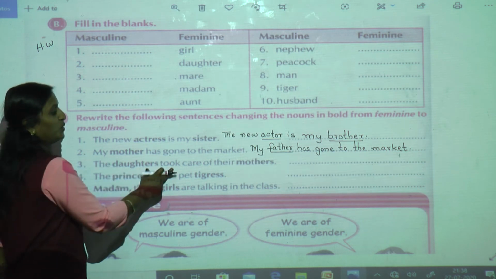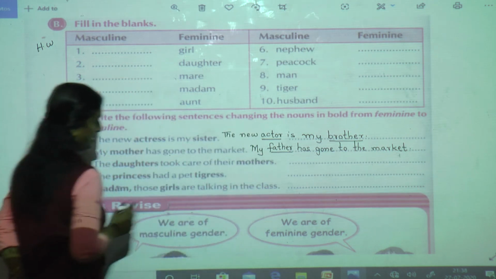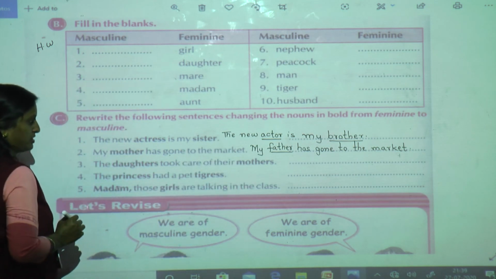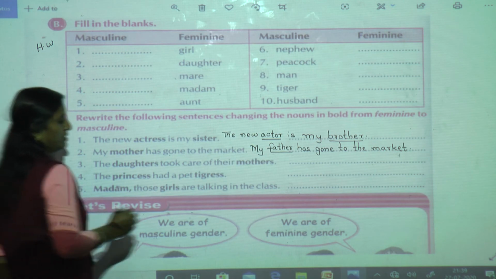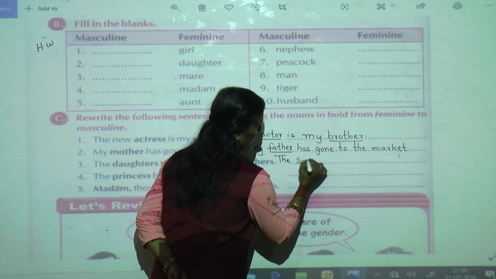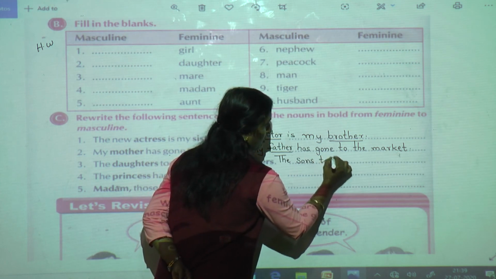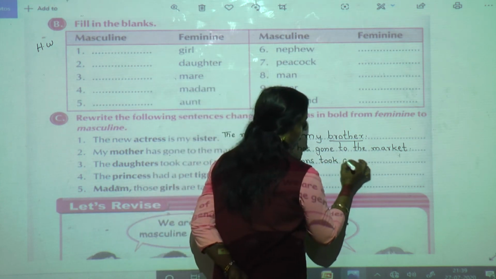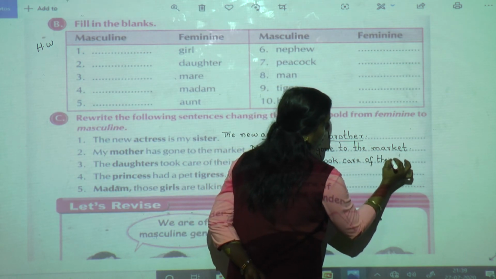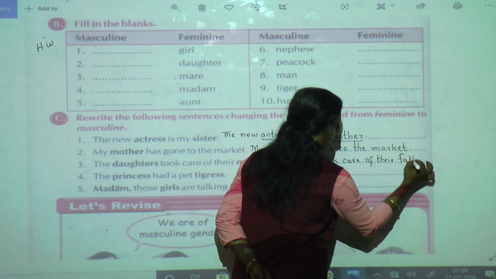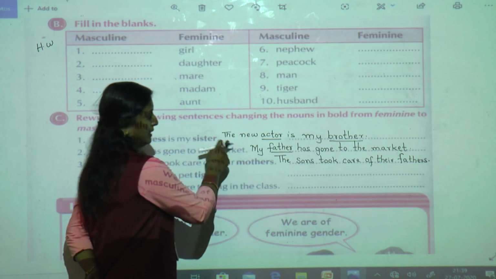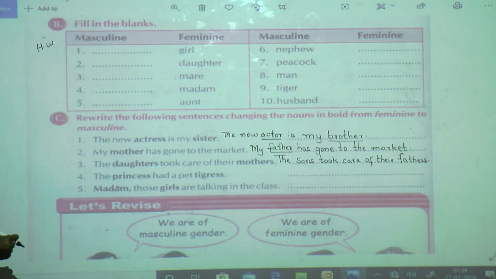The daughters took care of their mothers. Yes, these daughters and mothers we have to change. What is the masculine gender of daughters? Yes, the sons took care of their fathers. Don't forget to put full stop, and the first letter should be capital.